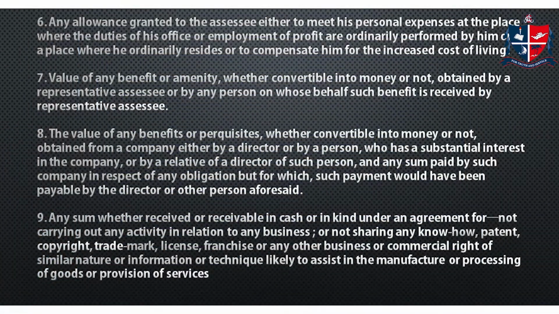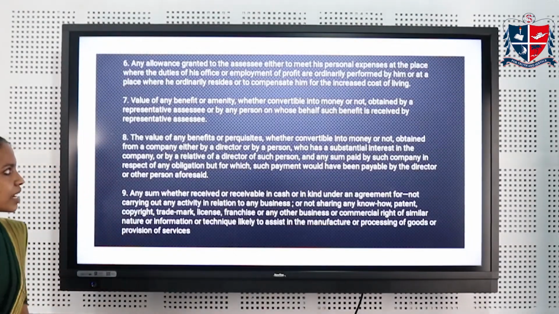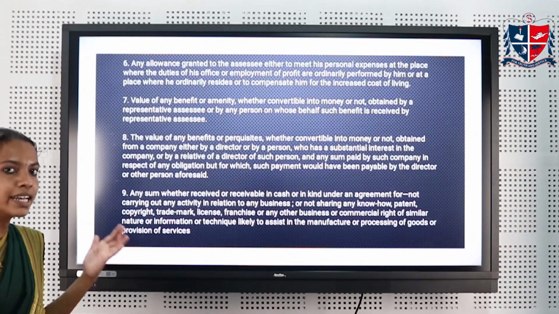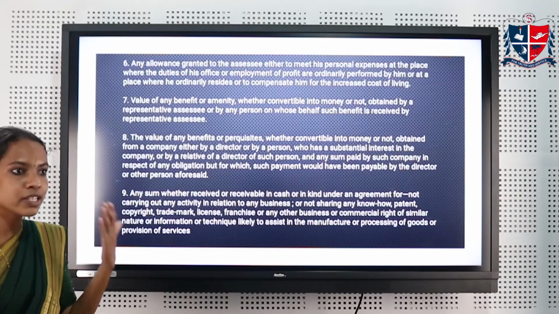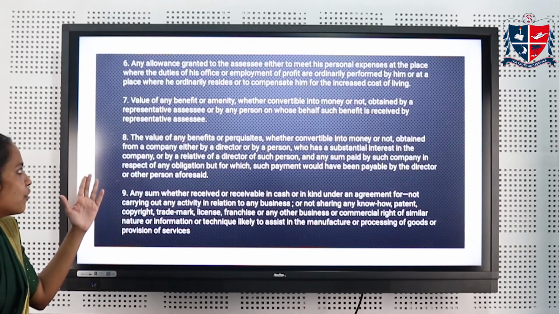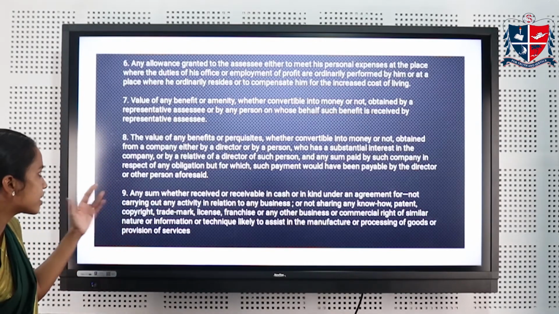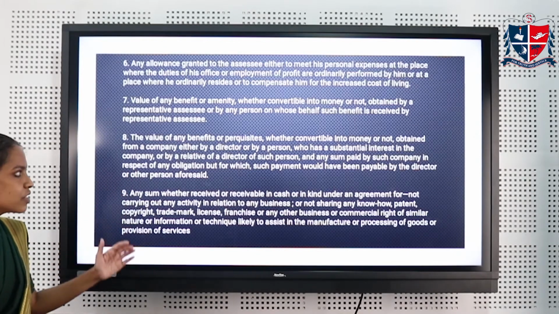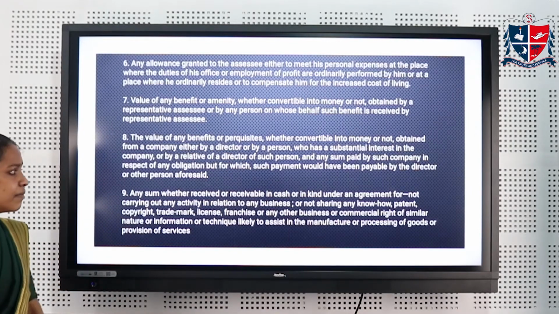Employer's contribution towards the employee's provident fund can also be included under the category of income. Any compensation received under a keyman insurance policy, any allowance granted to the assessee either to meet personal expenses or to meet official expenses relating to his duties can be considered under the category of income. Then value of any benefit or amenity, whether convertible into cash or not, can be included under the category of income.